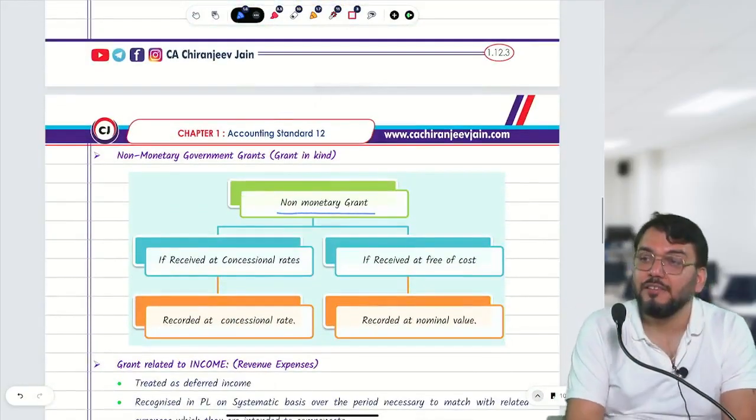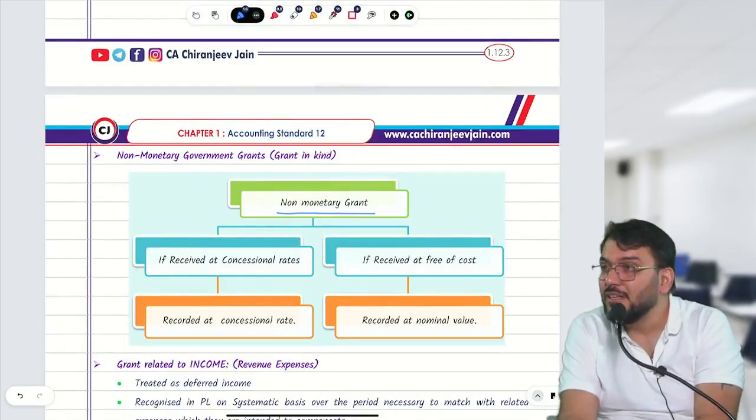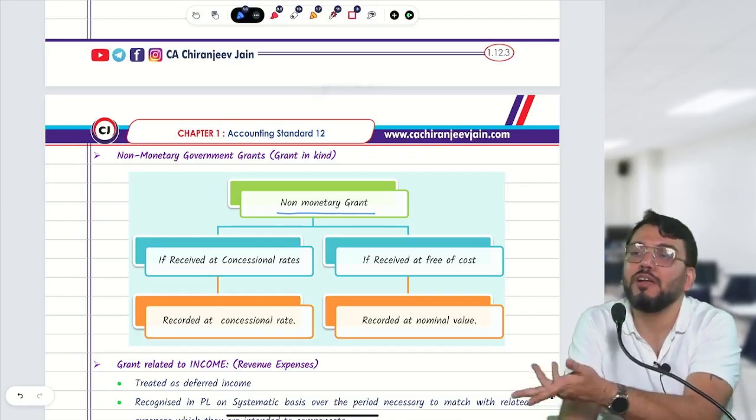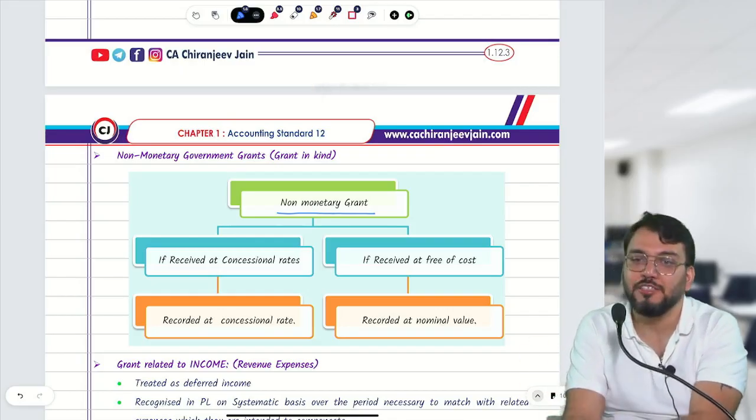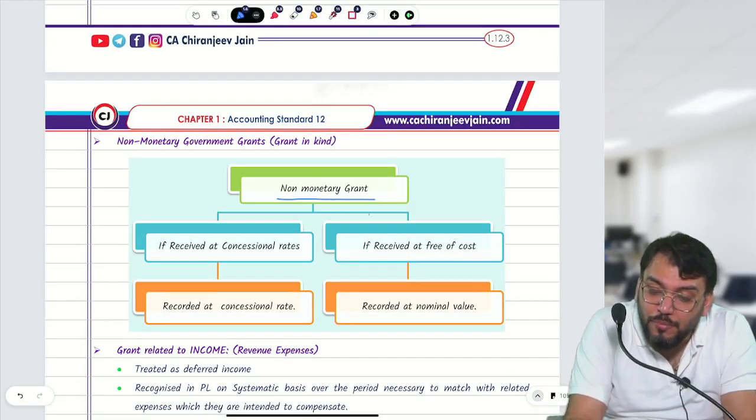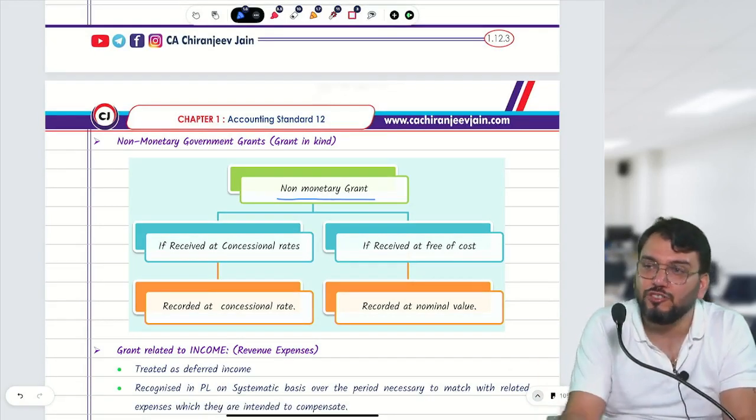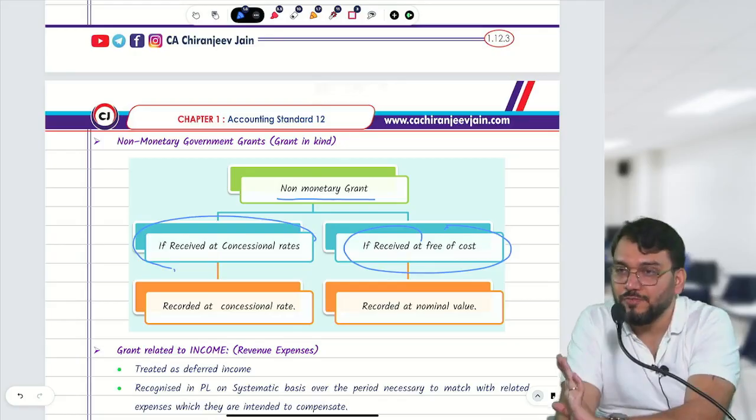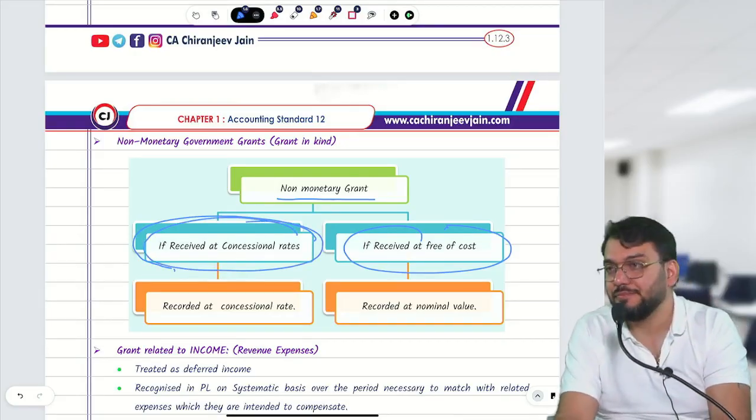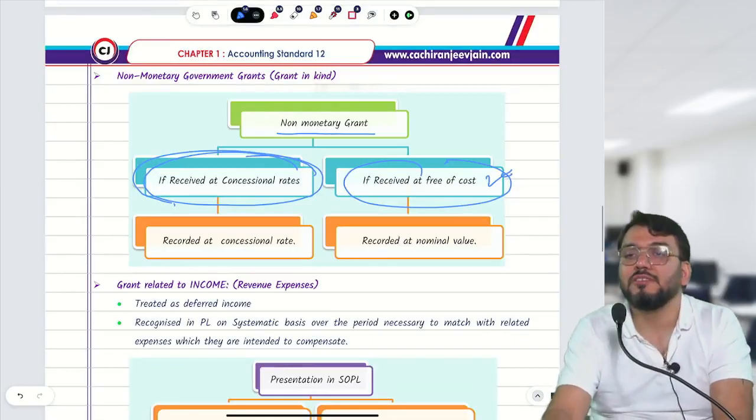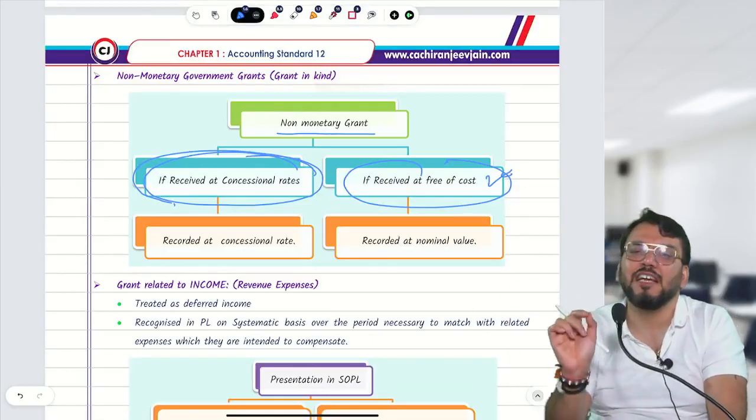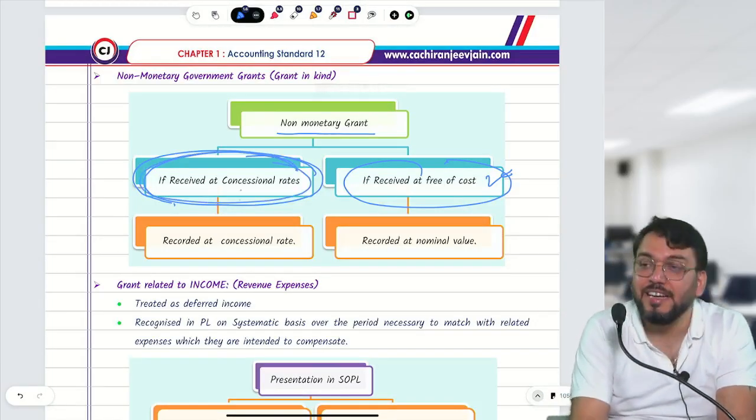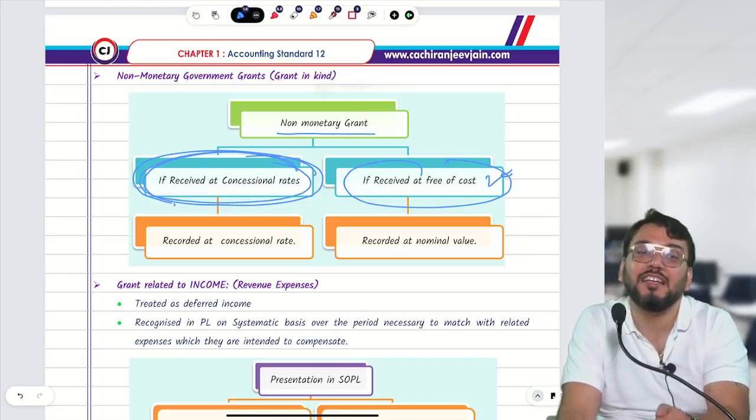Then non-monetary grant. Non-monetary grant means you receive a grant in kind. Instead of receiving cash, you receive an asset only, either a depreciable or a non-depreciable asset. Whenever you receive a non-monetary grant, there can be two situations. Either the grant is received free of cost, meaning land is given free of cost, or land has been given at a concessional rate. If it is given free of cost, then that asset will be disclosed at nominal value. Once again, nominal value means insignificant value. But if it is given at a concessional rate, then we need to recognize that asset at the concessional amount.